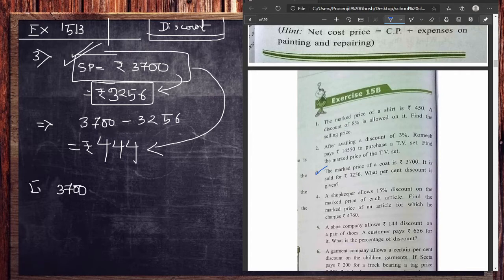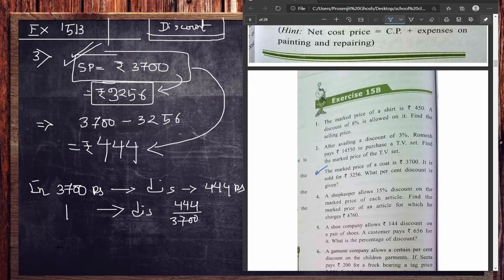In 3700 rupees, you are getting discount of 444 rupees. Then in 1 rupees, you will get the discount of 444 divided by 3700. Then in 100 rupees, what should be your discount? And that is what I'm converting this into percentage. So it is 100 and another 100 is there.